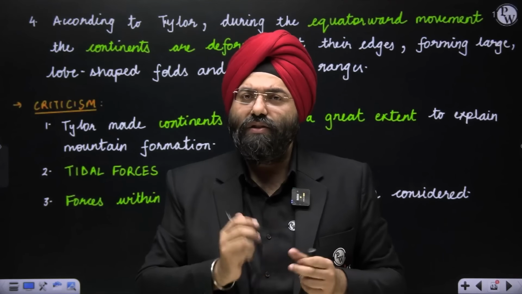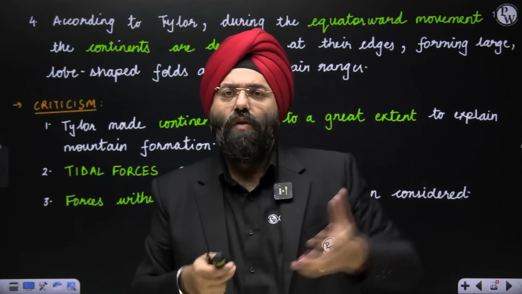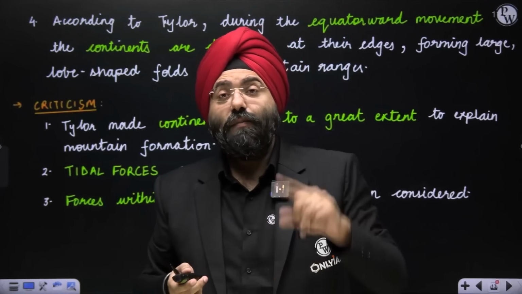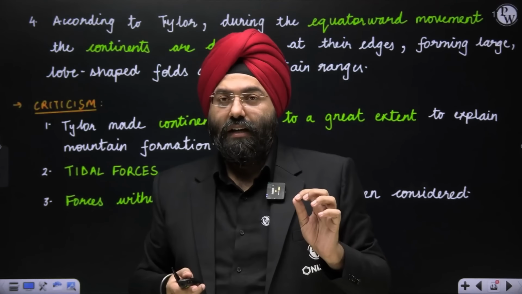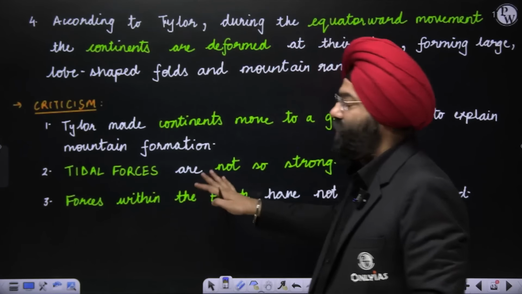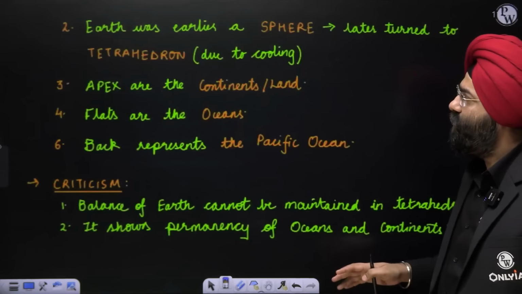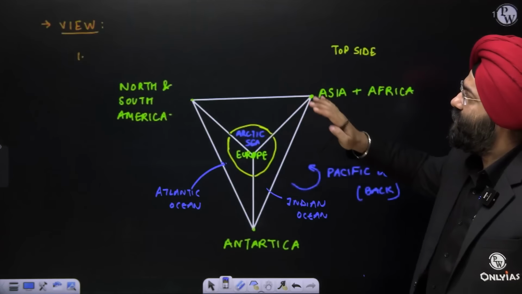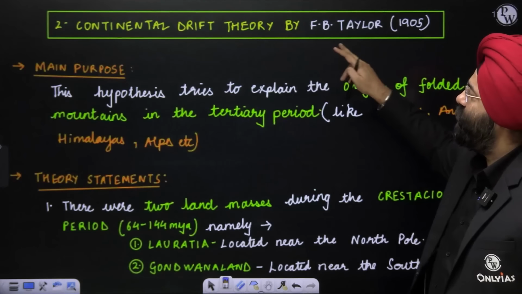They said you have mentioned an external force which is causing the movement. What about the internal forces? A similar problem is with Wegener also. You will be seeing that. So this is again the third criticism. Clear? So we are done with two theories: the tetrahedral hypothesis, and then the continental drift theory by F.B. Taylor.